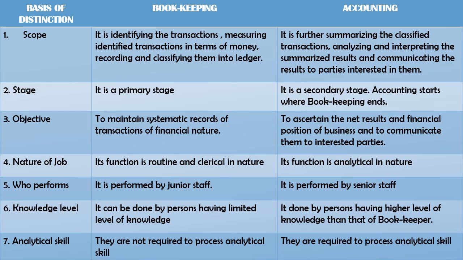Who performs the bookkeeping? It is performed by junior staff. Who performs the work of accounting? It is performed by senior staff. Now, junior staff doesn't mean young, and senior staff doesn't mean very old. It is the place of work. The newcomer starts with bookkeeping, and then when they are trained, they do the work of accounting when they get the knowledge. The knowledge level: bookkeeping can be done by persons having a limited level of knowledge, because there is no need of logical reasoning, just entering the record.